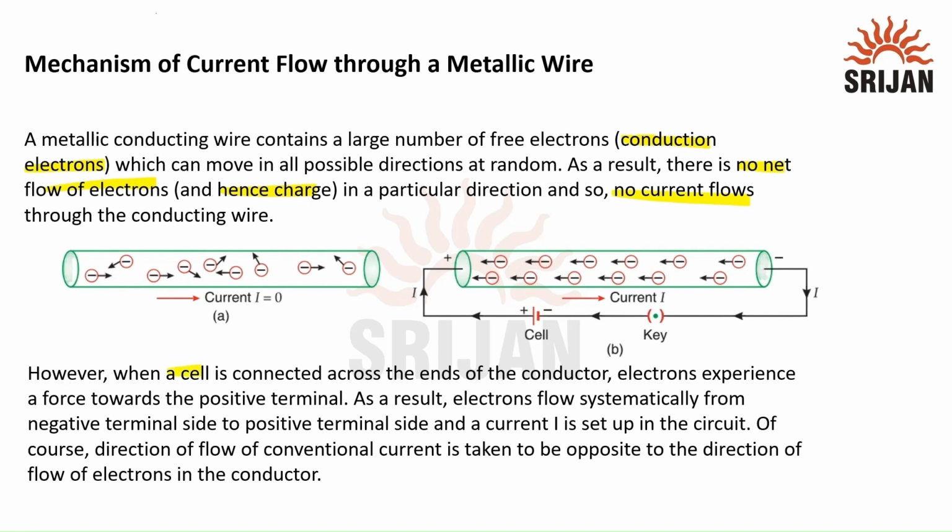However, when a cell is connected across the ends of the conductor, the electrons experience a force towards the positive terminal. As a result, the electrons flow systematically from the negative terminal side to positive terminal side, and a current is set up in the circuit. Of course, direction of flow of conventional current is taken to be opposite to the direction of flow of electrons in the conductor. This can be seen in the diagrams also.